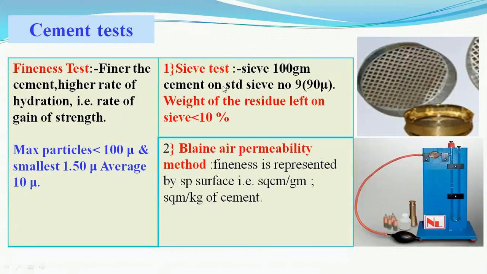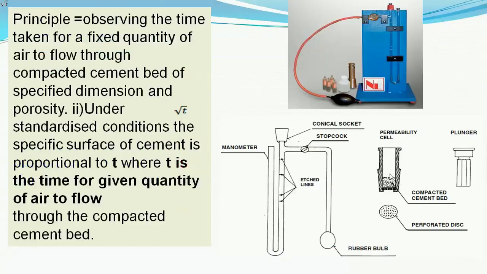The second test is Blaine's air permeability method, wherein an equipment called Blaine's air permeability apparatus is used, wherein the surface area of the cement particles is found out.